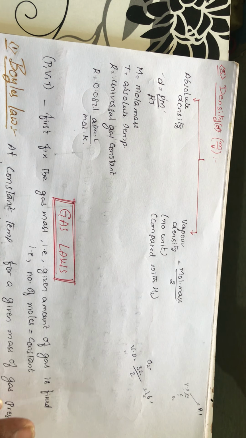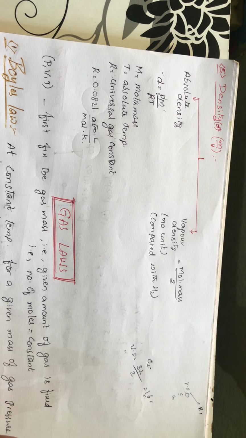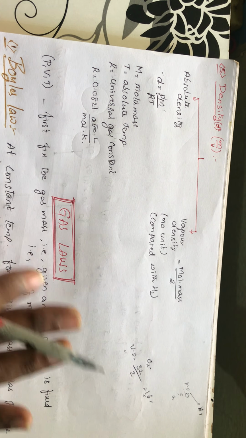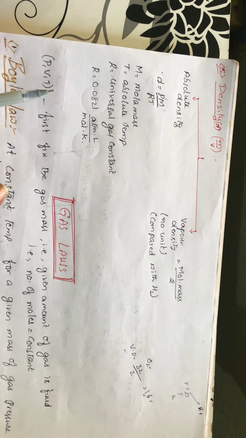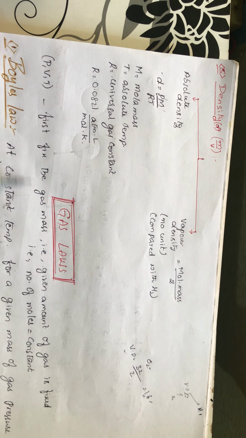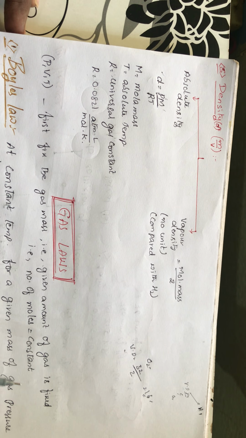And you keep one thing in your brain while dealing with respect to laws. One term is taken constant. Among these three, one term is taken constant, and you are going to fix the mass. Mass you are not going to change. Among these three, one is being kept constant, right? So if you are keeping mass constant, it means number of particles you are keeping constant, that is nothing but number of moles are being kept constant.